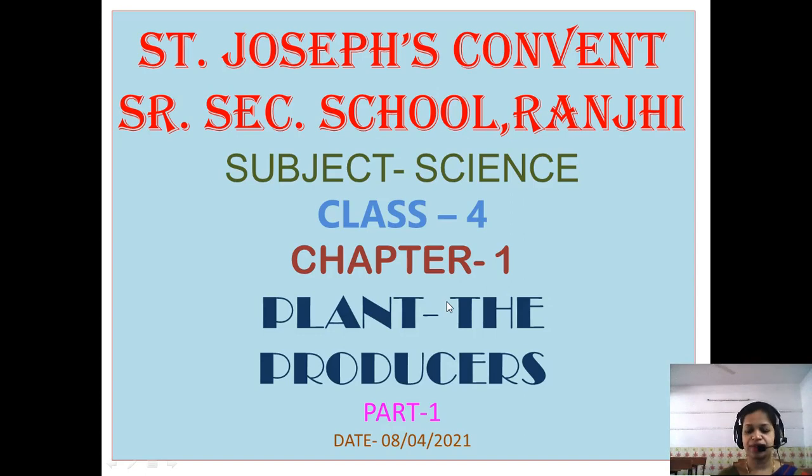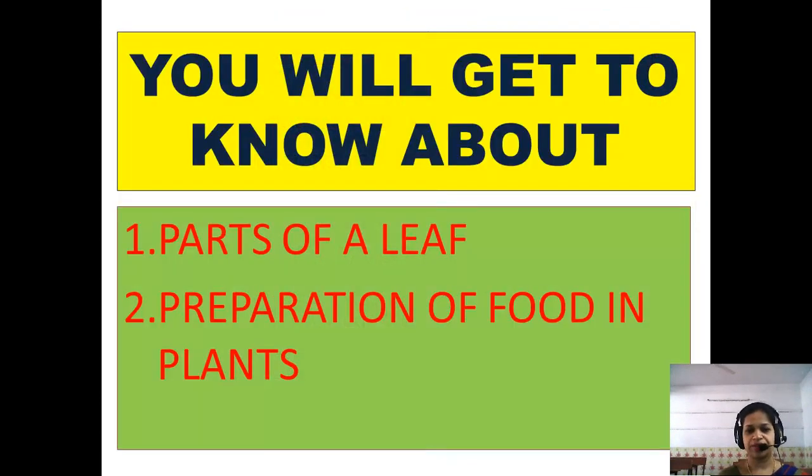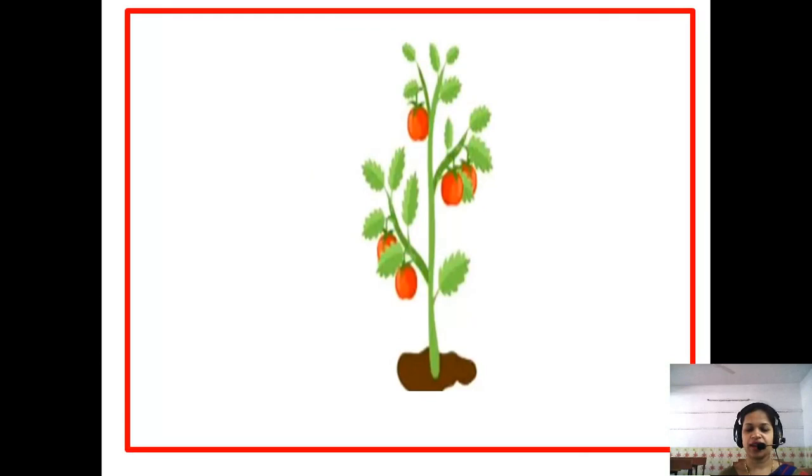Let's see, children, what we are going to study today. The first thing that we are going to study today is parts of a leaf, and then preparation of food in plants. Then we also study about why the plants are called the producers. Now let's start with today's lesson.